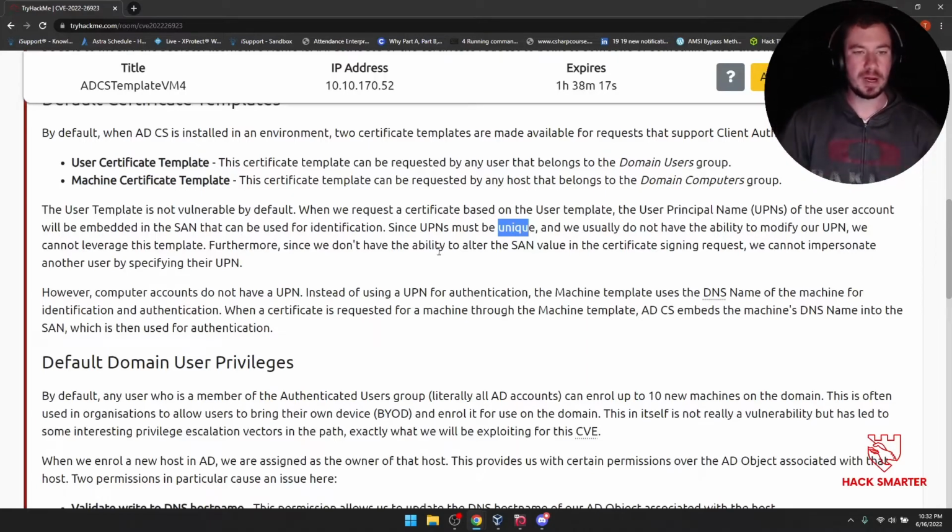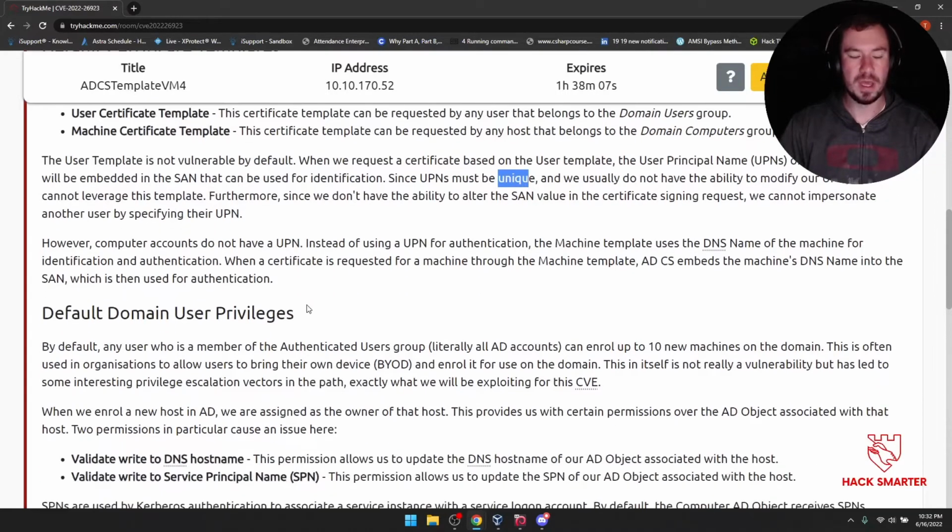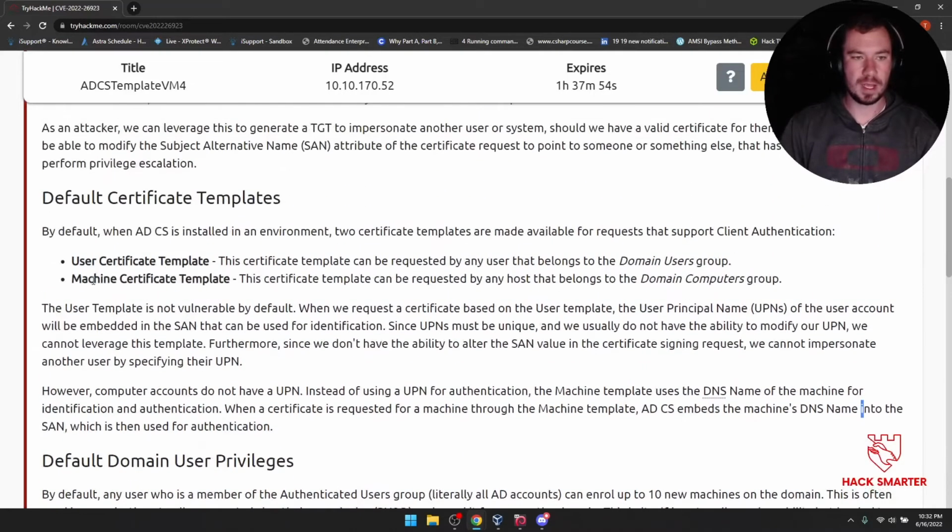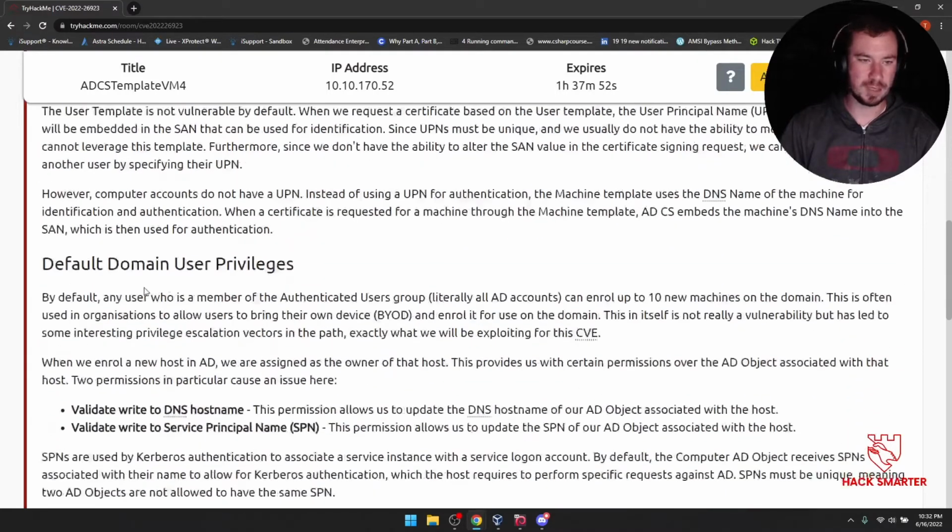However, computer accounts do not have a UPN. Instead of using UPN for authentication, the machine template uses the DNS name of the machine for identification and authentication. When a certificate is requested for a machine through the machine template, ADCS embeds the machine's DNS name into the SAN, which is then used for authentication. So we're going to abuse one of these certificate templates.